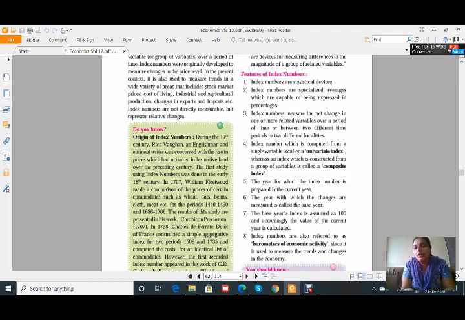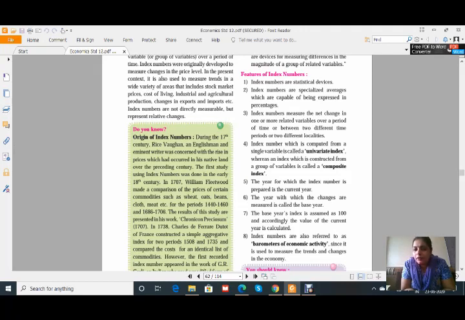If we have to calculate the index number for the year 2010-11, then in that case we have to take the base year as 2009-10. The base year's index is assumed as 100, and accordingly the value of the current year is calculated.